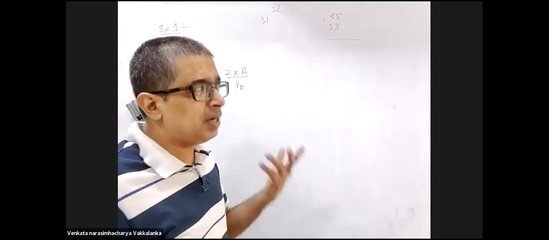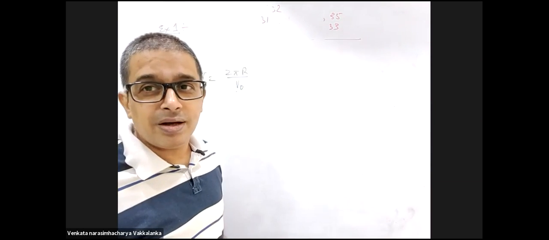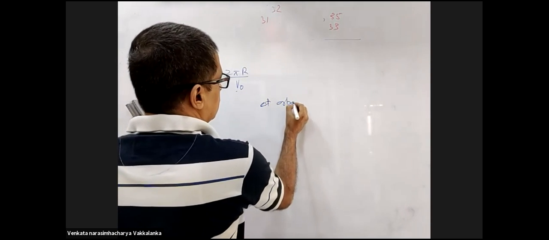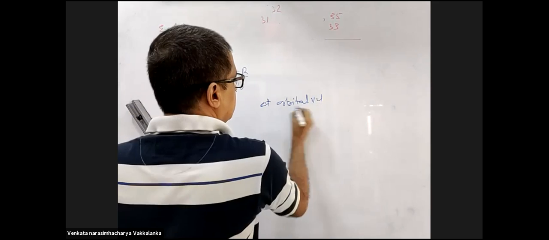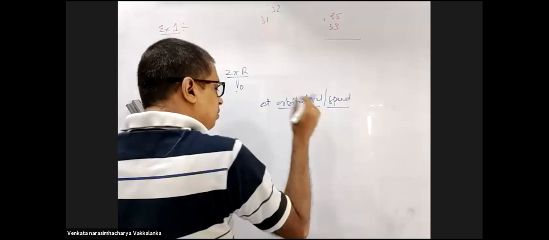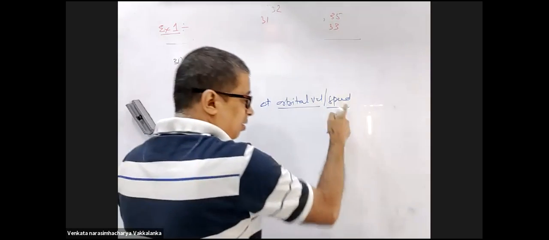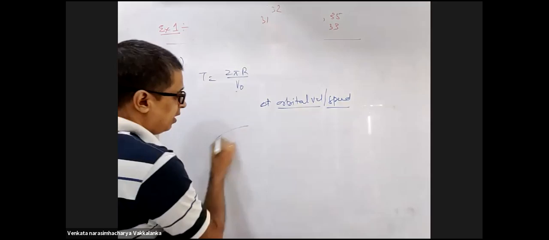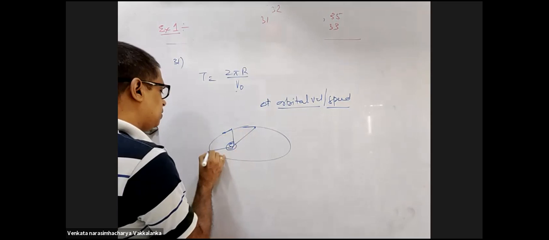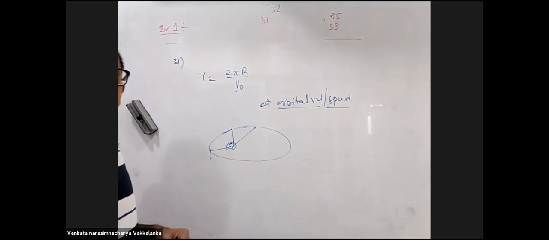Whenever we use orbital velocity or orbital speed, we mean it is a circular orbit only, because that will remain constant only in a circular orbit. In an elliptical orbit, speed will not remain constant. So the words orbital velocity, orbital speed are used only when they are in circular orbits. Okay, sir.